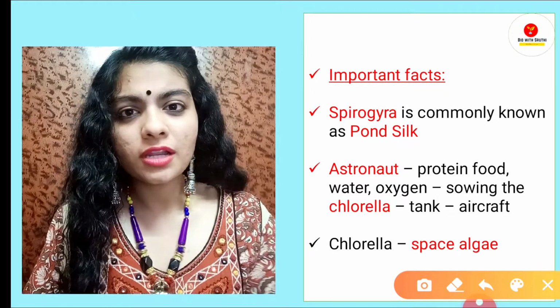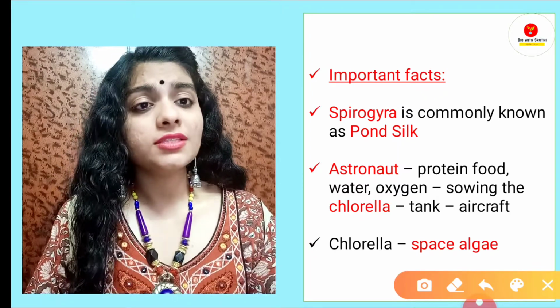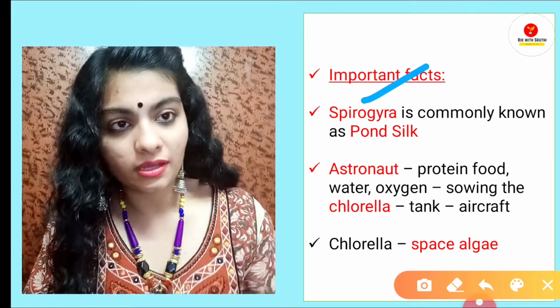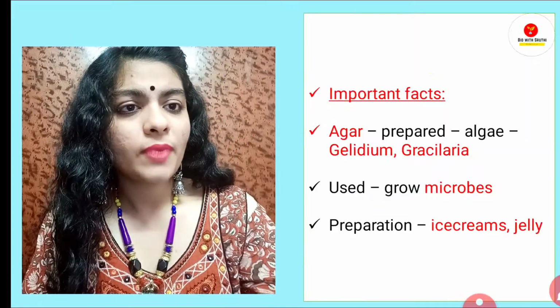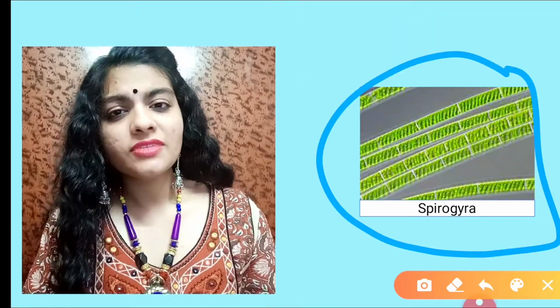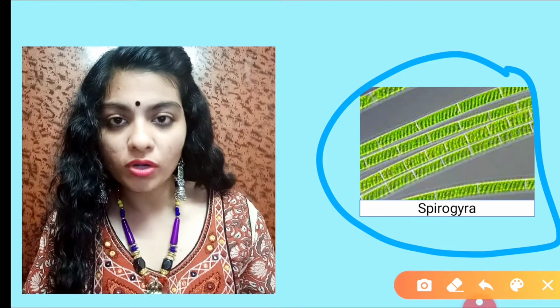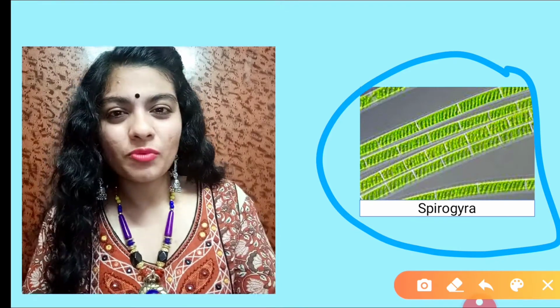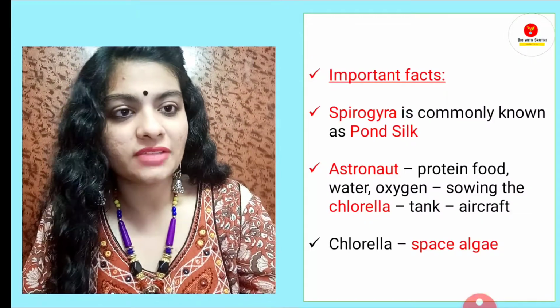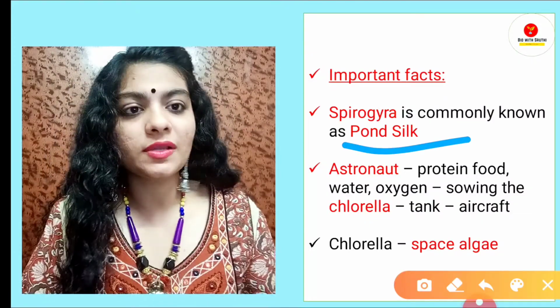Let's discuss some other important facts from Lucent. For example, dash is commonly known as pond silk. Answer is Spirogyra. Spirogyra is commonly used as pond silk. Guys, if I talk about Spirogyra, it is a freshwater algae. You'll find them in the form of a network or mesh-like structure. So it is also called pond silk.